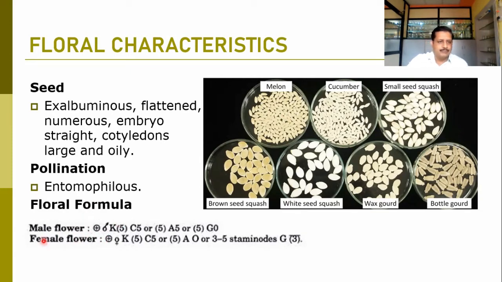The floral formula of the male flower is actinomorphic, having only one structure, that is the male flower. Calyx 5, they are fused. Corolla 5, they are free or sometimes fused, so they are shown in the bracket here. Androeciums are 5, they may be free or sometimes fused. We have seen those conditions, which we call the syngenesious condition. And the gynoecium will be absent, so here we showed 0. This is the formula for the male flower.